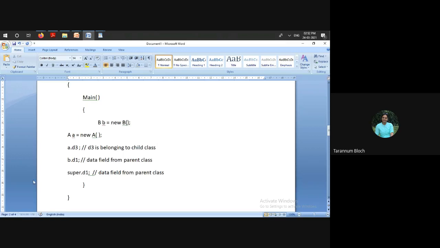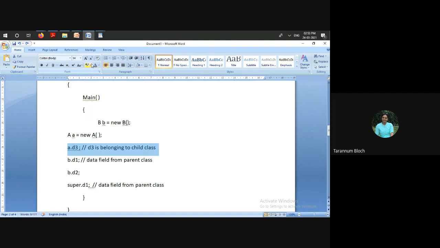But we can do this, B dot D1, because D1 and D2 belong to the parent class. Fine. So this is correct, but this will give you an error. This is not possible. D3, which is a property of the child class, is not accessible by the parent class. This will give you an error. So it's not possible. Is it clear?